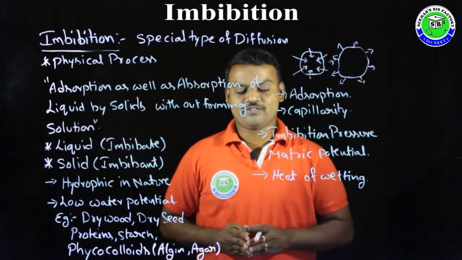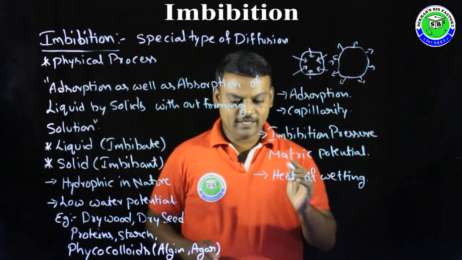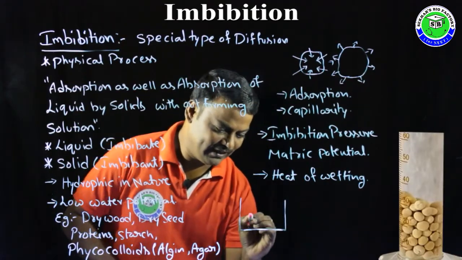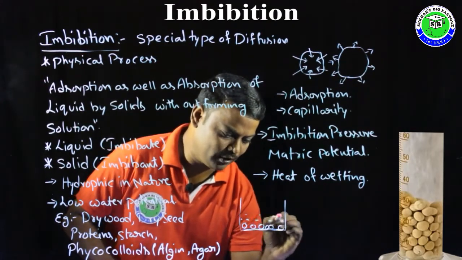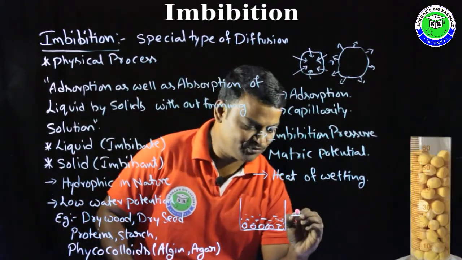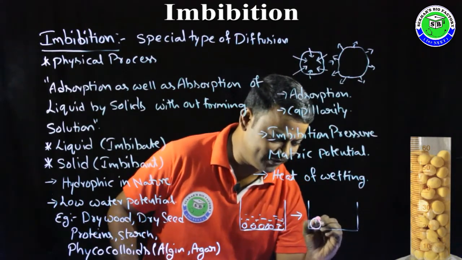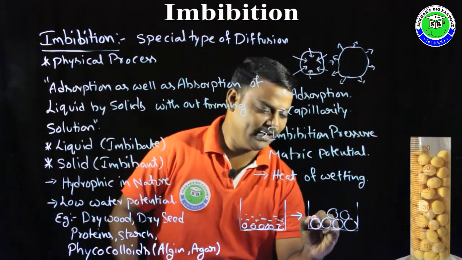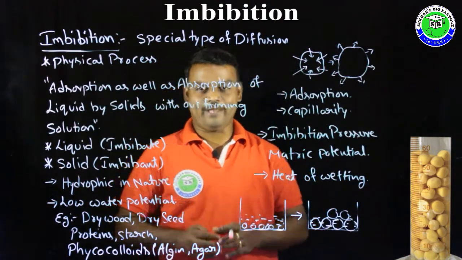The imbibition phenomenon can be demonstrated with the help of an experiment. In this experiment, some dry seeds are taken in a beaker, and by providing water to these dry seeds, after a few minutes we can observe the increase in the size or volume of the seeds by absorbing this water. This experiment helps to demonstrate the imbibition phenomenon.